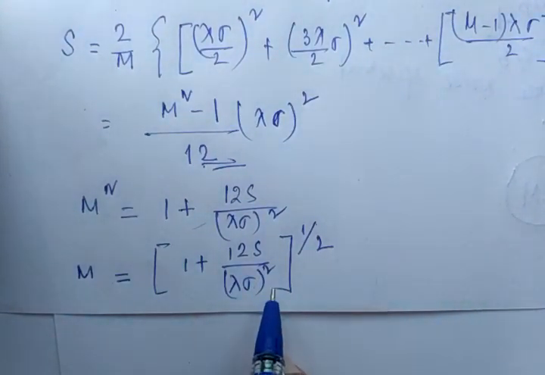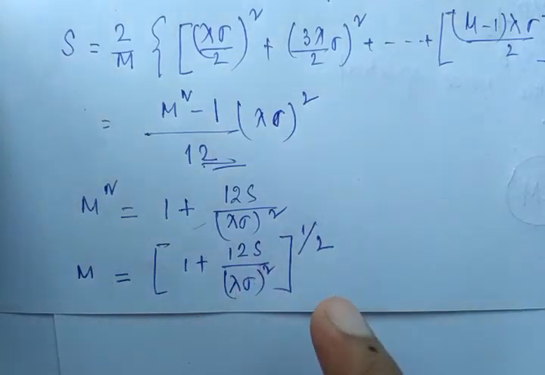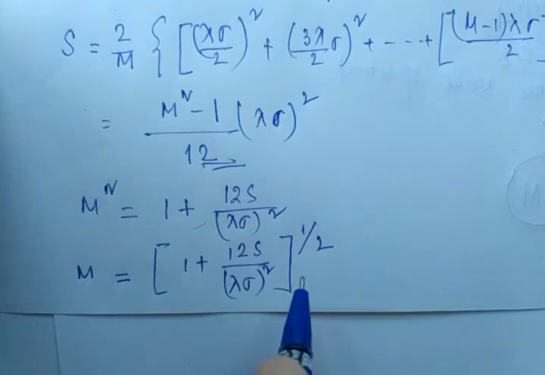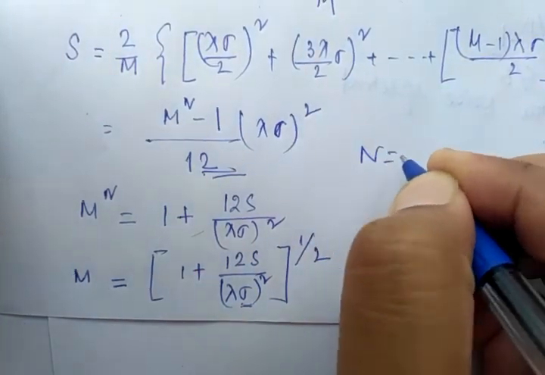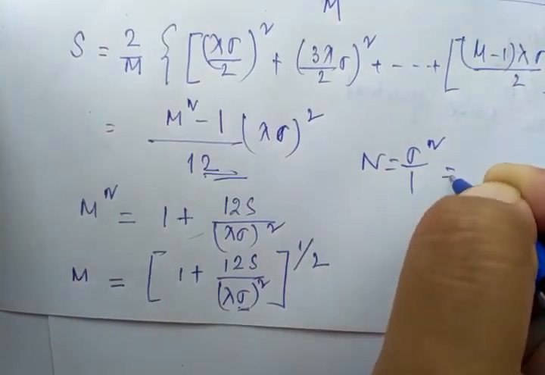But there is an S term and no N term, because if we had the N term we could easily implement the signal to noise ratio. But we know that the RMS noise voltage is defined by sigma. So normalized noise power means N equals sigma square by 1, which is nothing but sigma square.